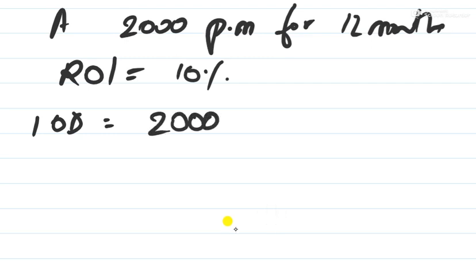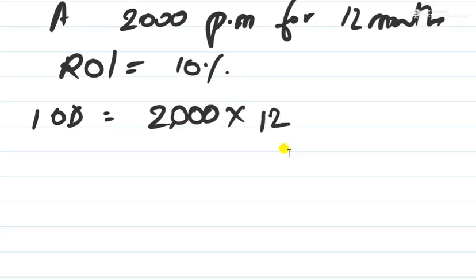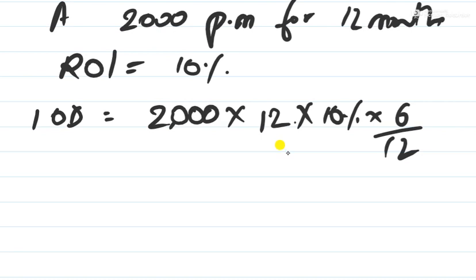Now the interest on drawings. 2000 has been withdrawn per month. So for the whole year, what is the amount withdrawn? 2000 into 12, 24,000. So we write 2000 into 12 first. Now the rate of interest, 10%. We don't know when he has withdrawn. We just know that he has withdrawn 2000 rupees each month for 12 months. So what we do, we write here 6 by 12.